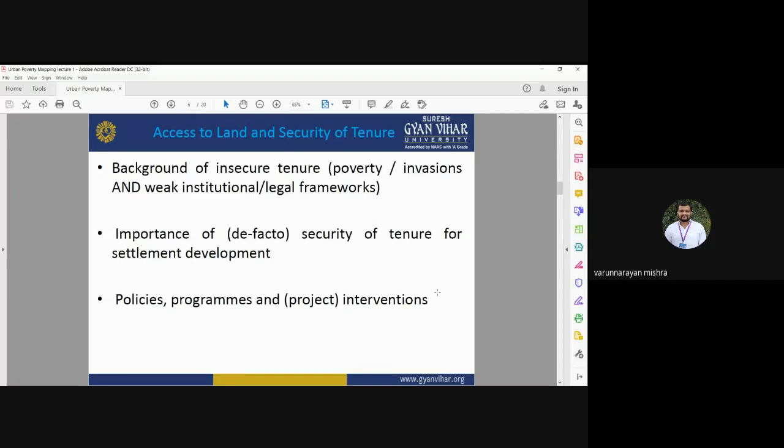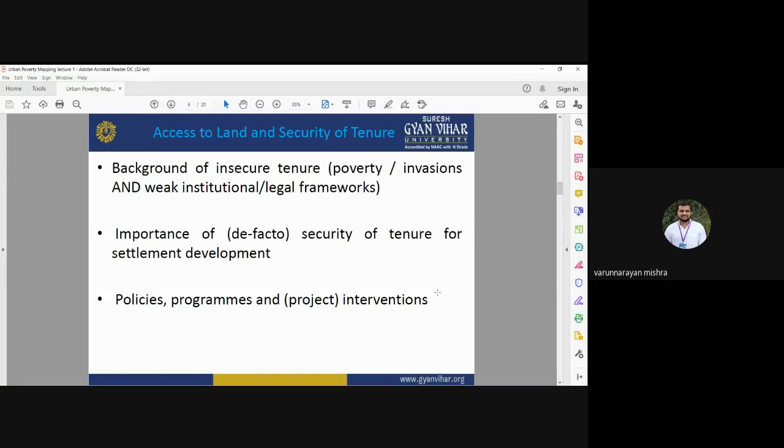Access to land and security of tenure. What is the problem caused by the urban poor? The background is insecure tenure, poverty, invasions, and weak institutional and legal framework. There is an insecurity. Tenure means the holding capacity.